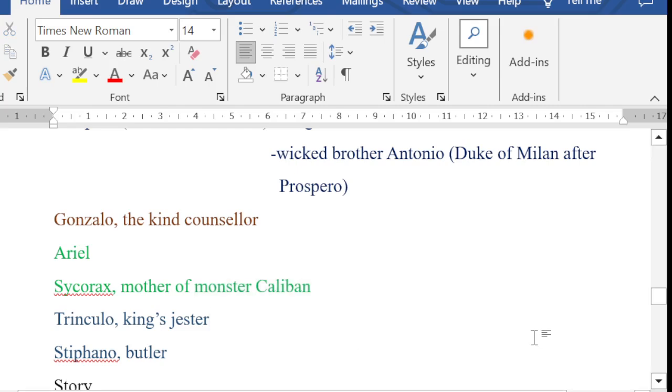Okay, so this was the song that Ariel sang, and unable to resist the song of Ariel, Ferdinand was cast under the enchantment of Ariel, and later he fell asleep. And once he wakes up, the first human that he sees on that island is Miranda, and in that first moment itself, both of them fall in love.